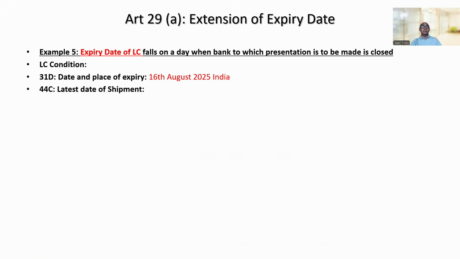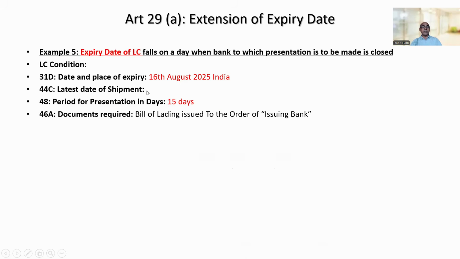Okay, so here we go. Here you can see that instead of 21 days, the period for presentation is only 15 days, right? Latest date of shipment is not given. Original bill of lading has been stipulated. Shipment date is 5th August. Remember, in this case, the default presentation period of 21 calendar days will not be applicable because the LC itself is saying the period for presentation in days is 15 days. Meaning the LC terms and conditions are modifying UCP Article 14C.